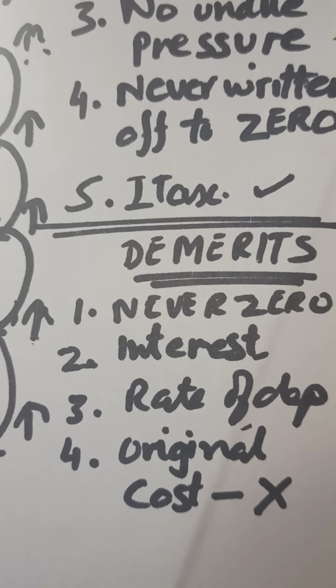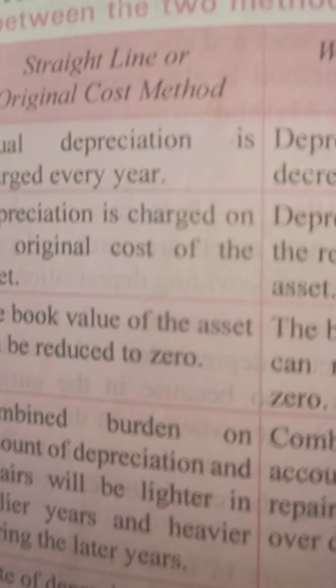There are differences also given here, the distinction between the two methods. Let me take the differences with you.